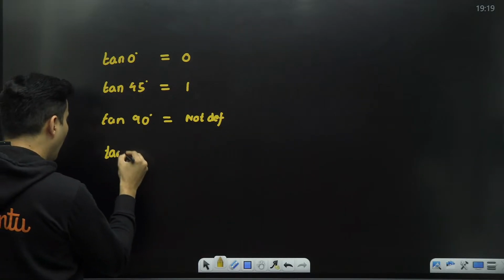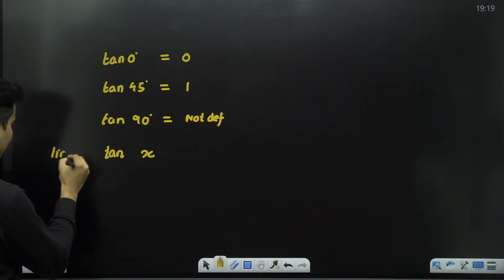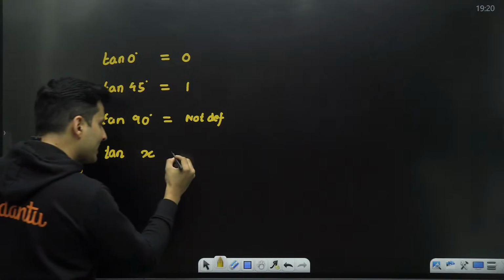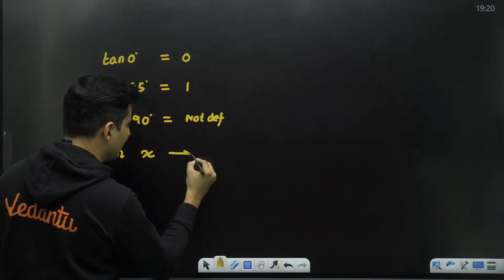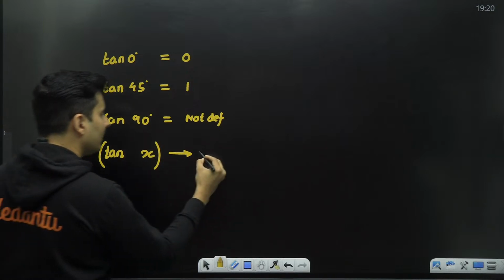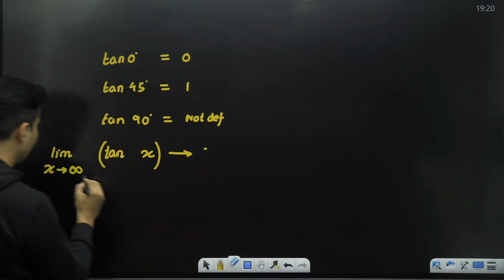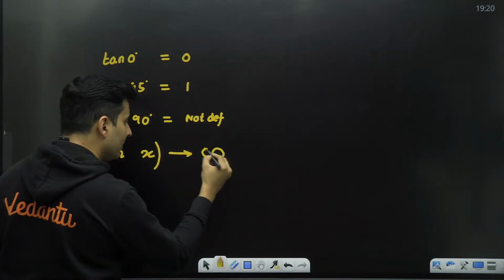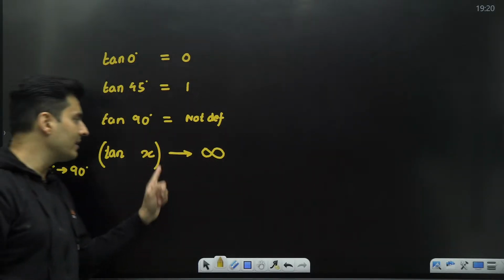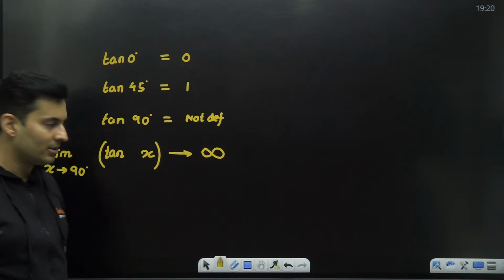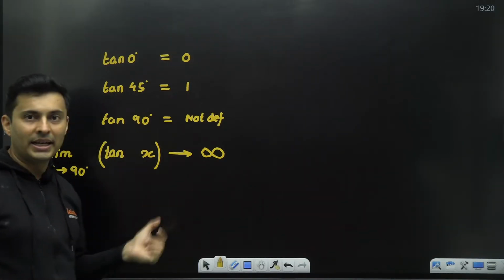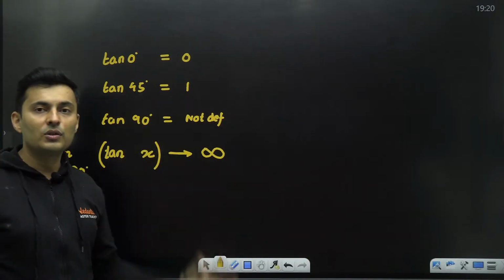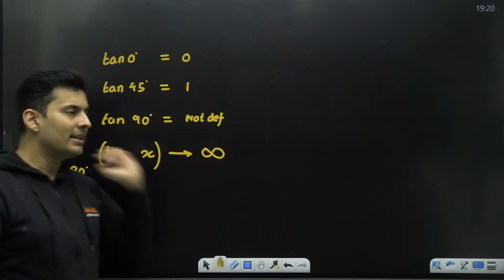But when limit x tends to 90 degrees, then tan of x tends to infinity. So there is a difference between equal to versus tending towards. When you are close to 90 degrees, the answer is infinitely large. But when you are at 90 degrees, there is no specific number you can associate; it is not defined.